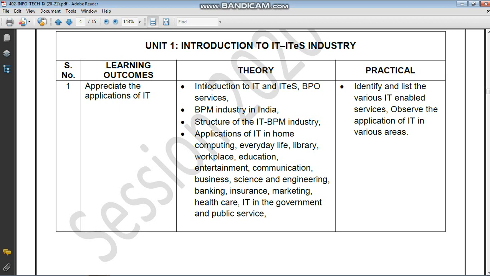The first property is the speed. You know that in manual works, 10 people, if they work together, will not cope up with the speed a single computer can do the whole task. So the speed is very high. Speed means what? The processing speed.